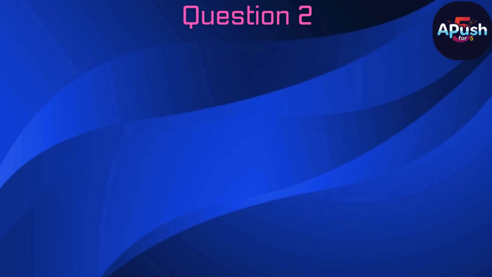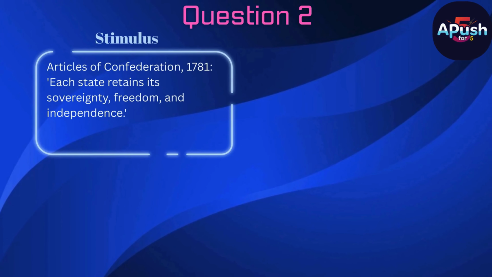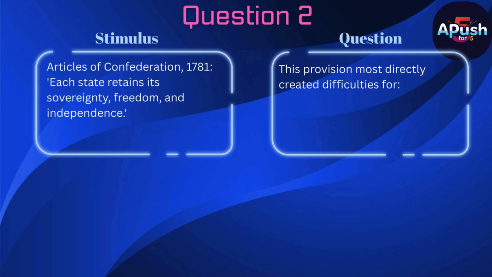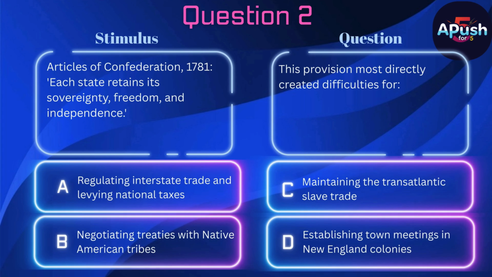Question 2. Stimulus. Articles of Confederation, 1781. Each state retains its sovereignty, freedom, and independence. Question. This provision most directly created difficulties for A. Regulating interstate trade and levying national taxes. B. Negotiating treaties with Native American tribes. C. Maintaining the transatlantic slave trade. D. Establishing town meetings in New England colonies.